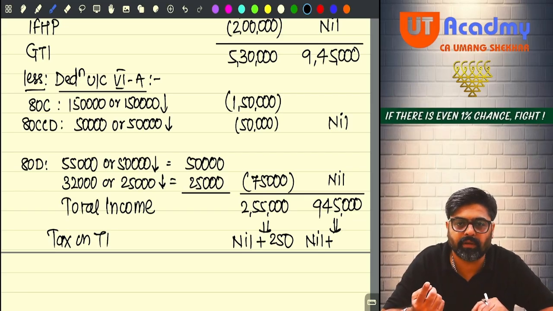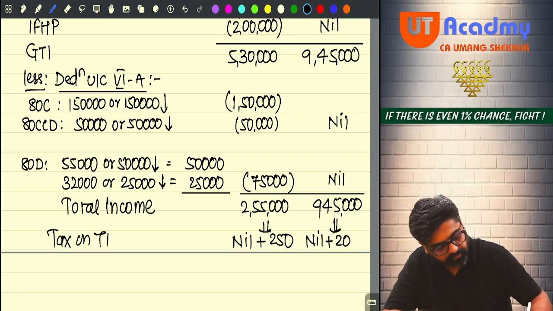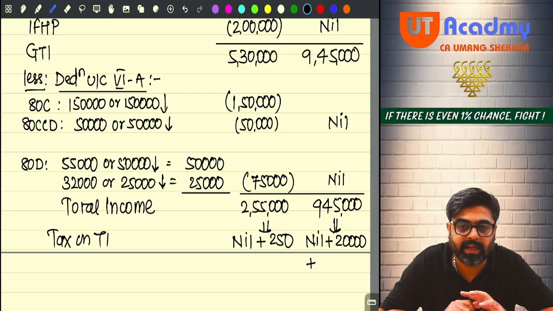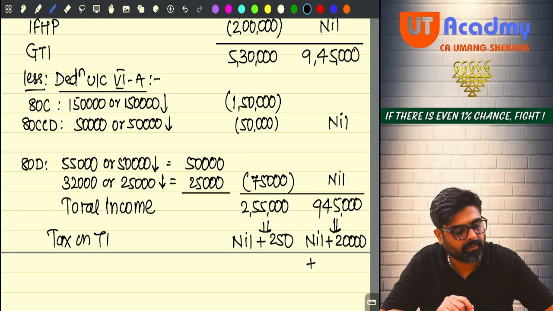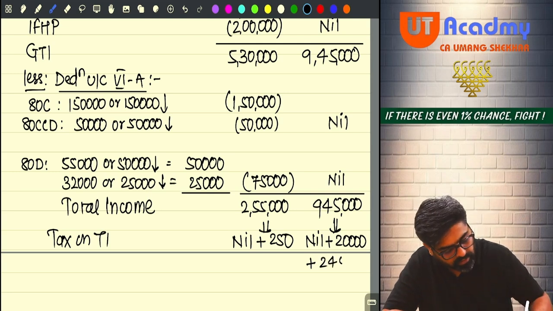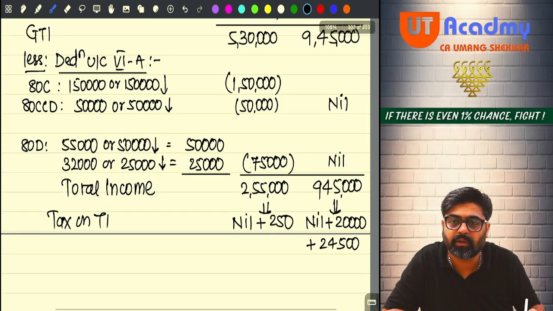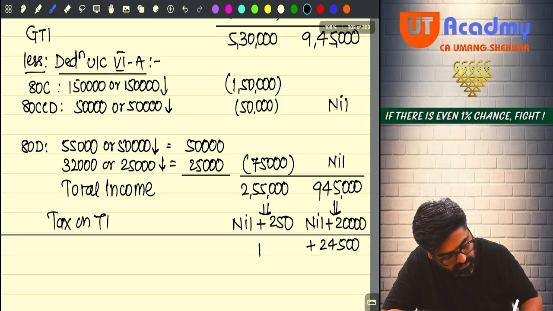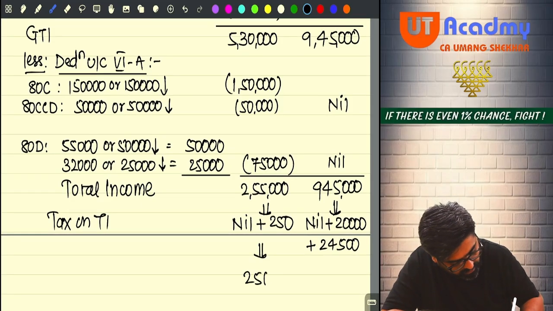On that 5%, it will be 20,000. And then 7 lakh to 9,45,000, meaning 2,45,000 into 10%, it will be 24,500. Now pay attention. This will be 250 and this will be 44,500.